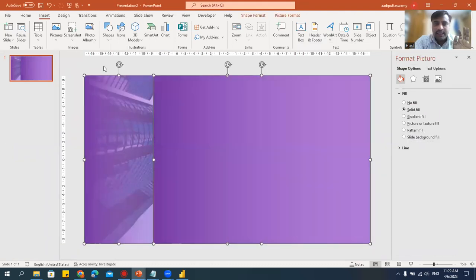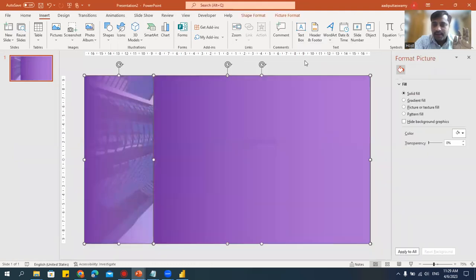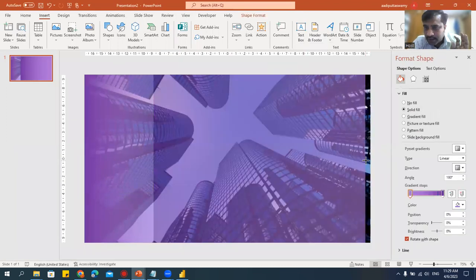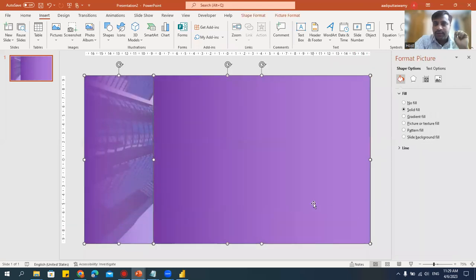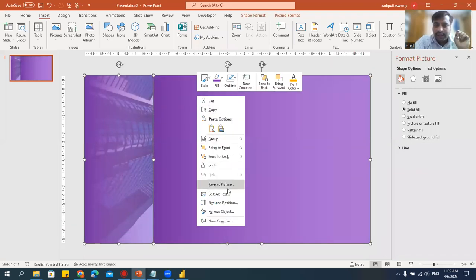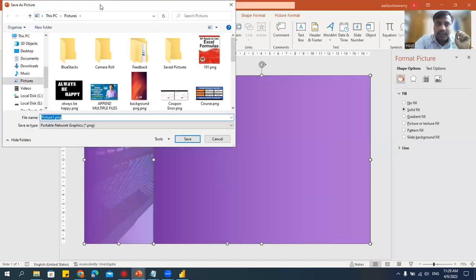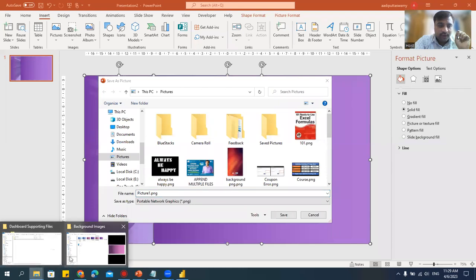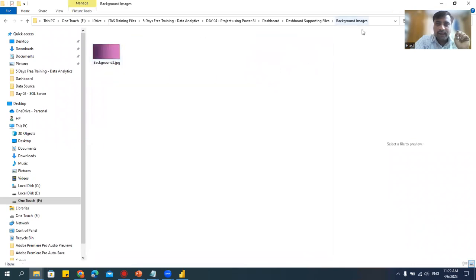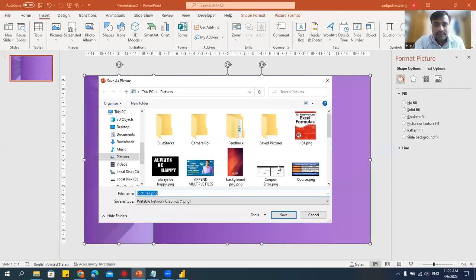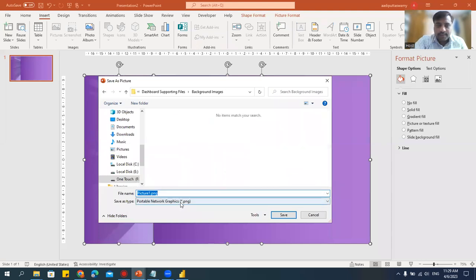Select by dragging like this. If you feel that there is some gap, you can just fill this. Select or say Control A. That also will do. Right click and say save as picture. When you click on save as picture, it asks for the path. We'll save it in our dashboard folder where we had created this background image. Okay, here I'll save it as JPEG.